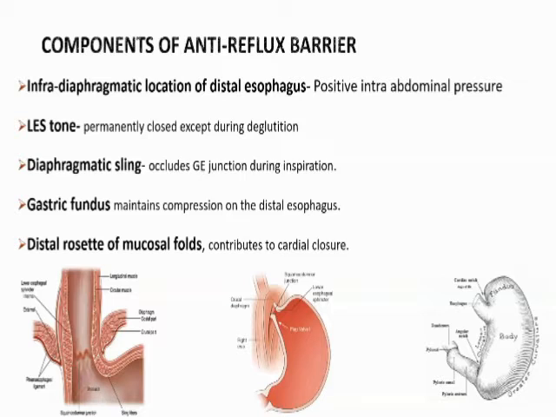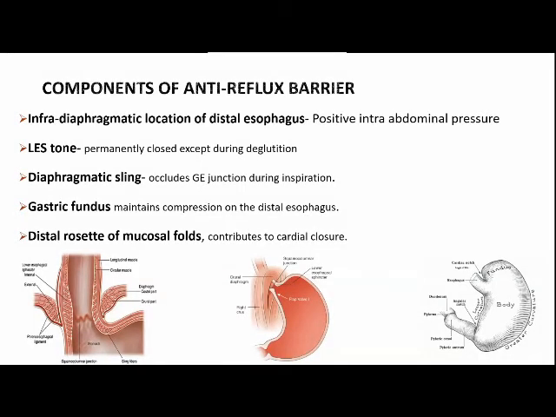The second component is LES tone, which is permanently closed except during deglutition. The third component is the diaphragmatic sling, which occludes the GE junction during inspiration. Then there is the gastric fundus, which maintains compression over the distal esophagus, and the distal rosettes of mucosal folds, which contribute to cardial closure.